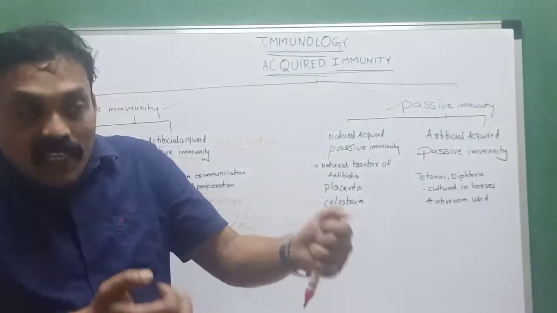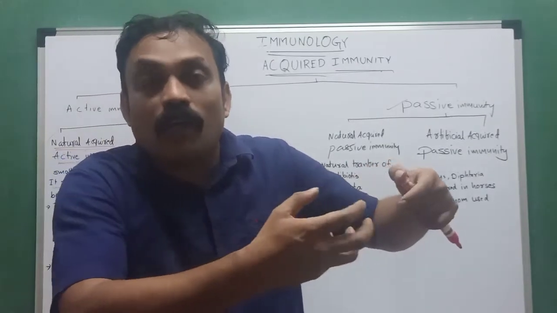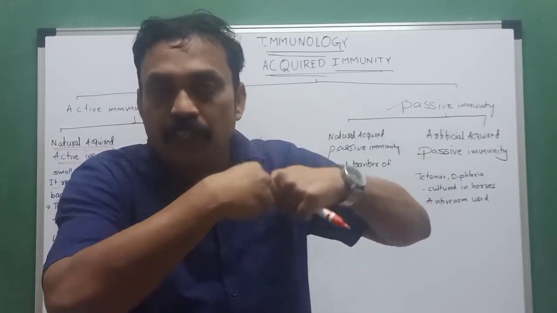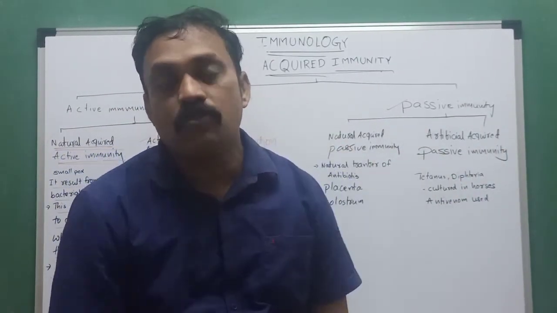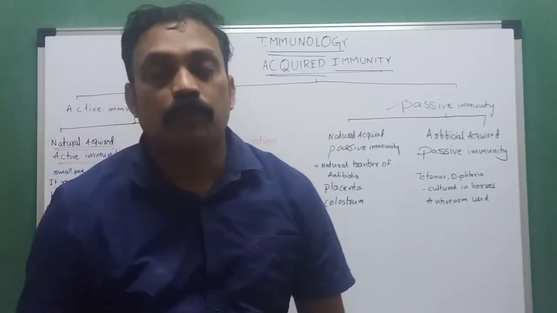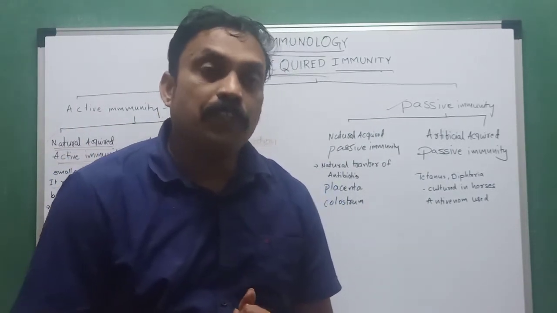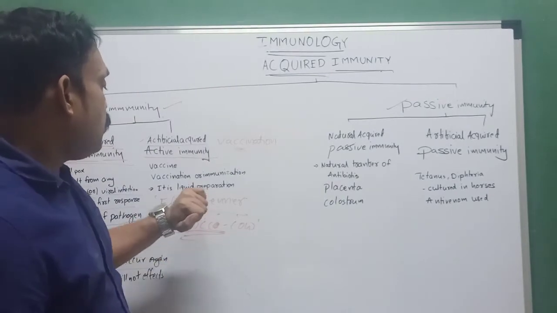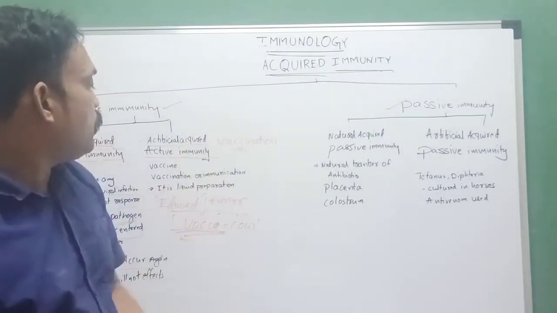It develops, we acquire, we are taking what? Artificial liquids, artificial vaccines into the body, orally or through injections. Artificial vaccination, vaccination or immunization, is a liquid preparation.